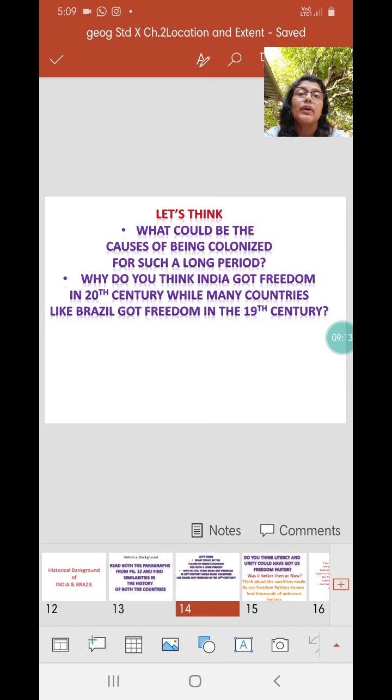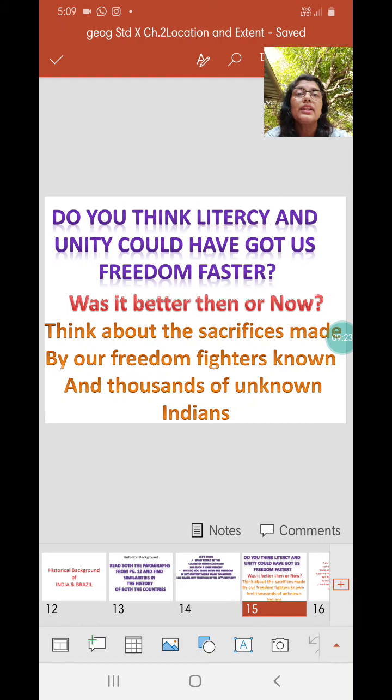So that's the reason why India got freedom in the 20th century, while many other countries like Brazil got their freedom in the 19th century. Do you think literacy and unity could have got us freedom faster? Definitely yes. Was it better then, or is it better now? That's a question for each one of you to think about and come out with your answers. For that you will have to refer and maybe speak to your grandfathers who have a little knowledge about the Britishers when they were in our country.